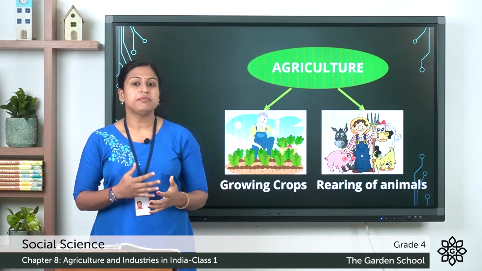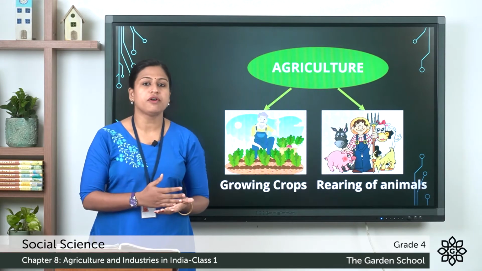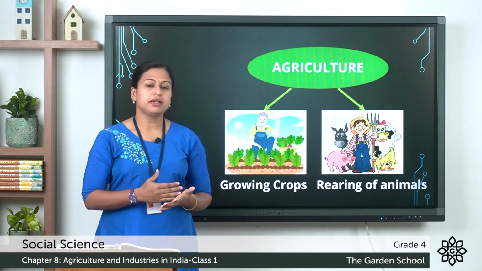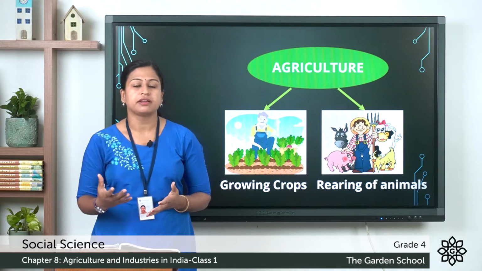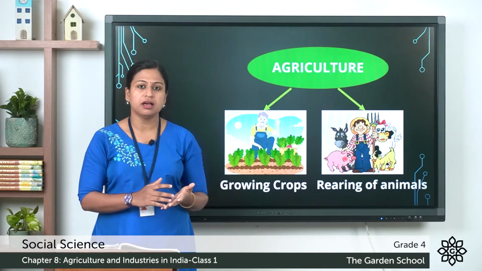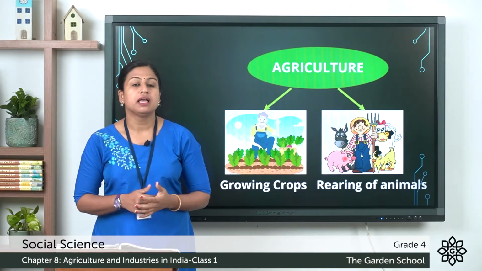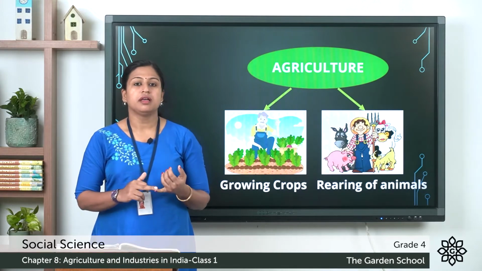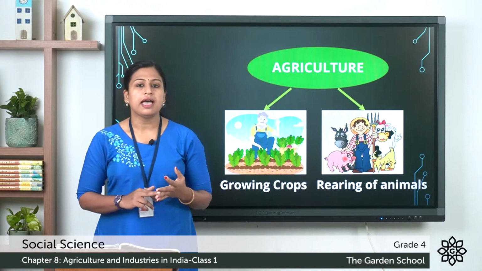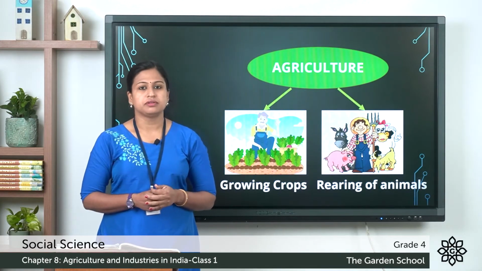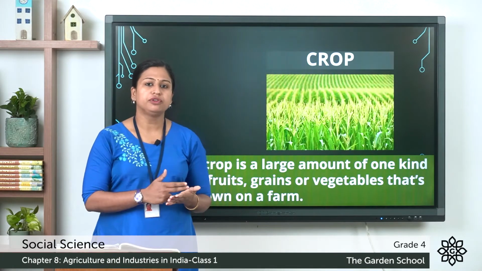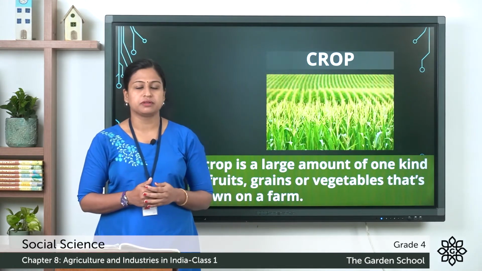Agriculture is the main occupation of most of the people living in India. Now this agriculture is affected by many factors. So different types of crops are grown in India depending upon the factors, and these factors are the climatic condition, availability of water resources and the soil texture. So based on this, India has food crops and non-food crops.